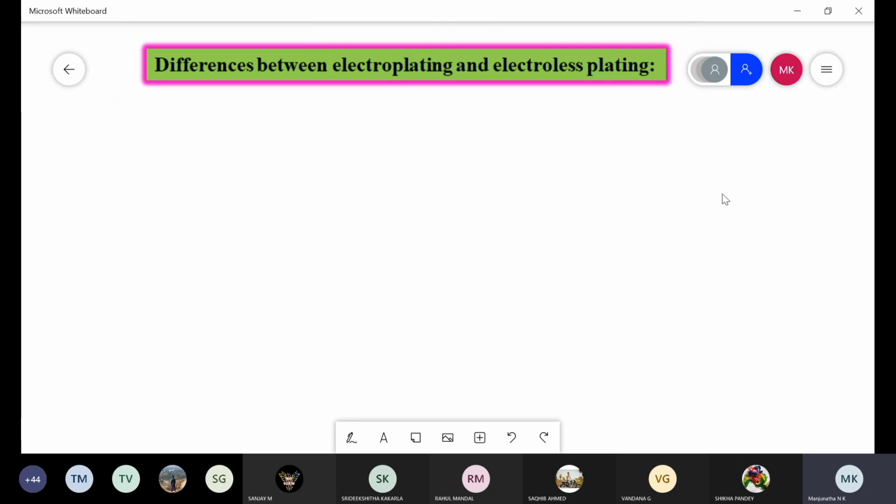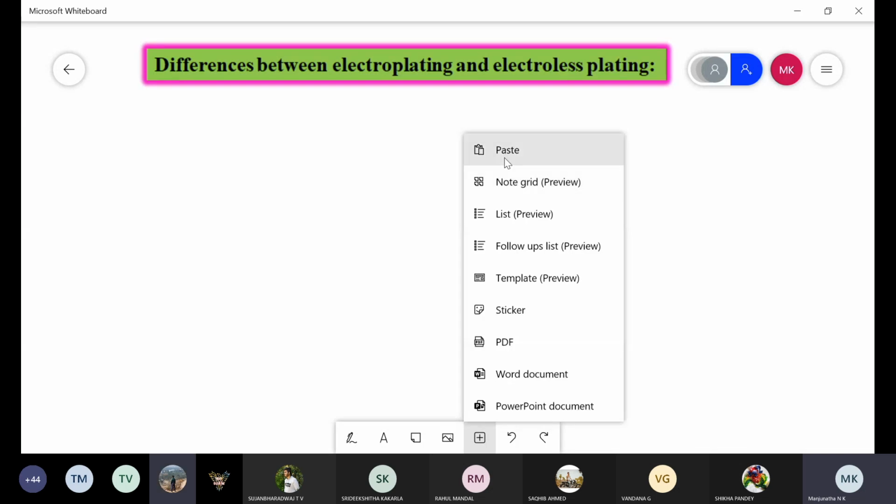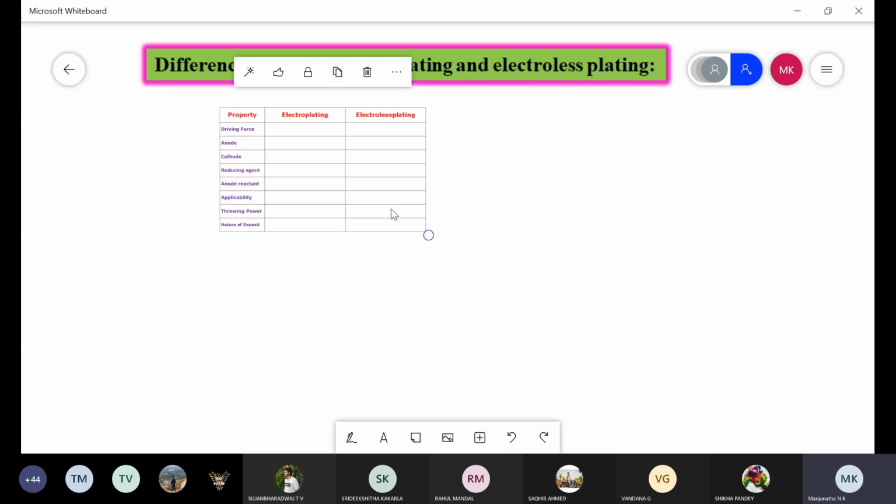So how, in electroplating, is the metal deposited on the surface of another metal? By supplying electricity. By using electricity, correct. How in electroless plating are we depositing a metal on the surface of another metal? Reducing agent. By using a reducing agent.